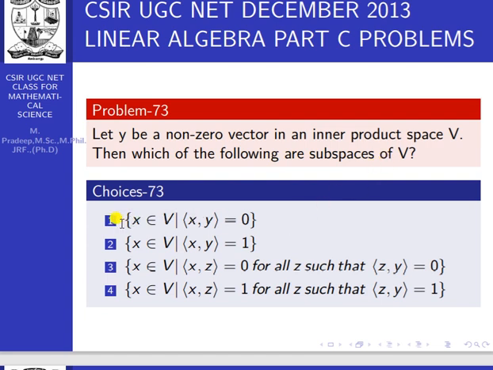The first option: x belongs to V such that the inner product of x comma y equals 0. The second option: x belongs to V such that the inner product of x comma y equals 1. Third option: the set of x belongs to V such that the inner product of x comma z equals 0 for all z such that the inner product of z comma y equals 0. And fourth option: x belongs to V such that the inner product of x comma z equals 1 for all z such that the inner product of z comma y equals 1.